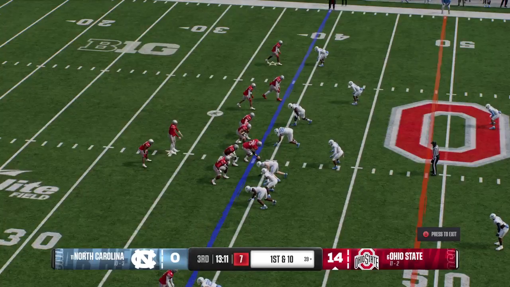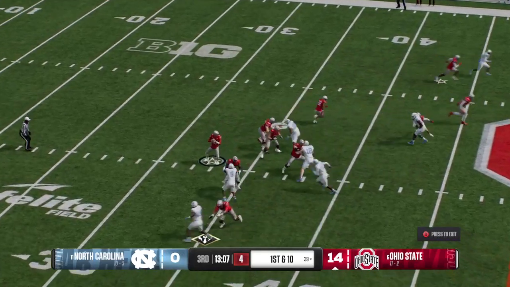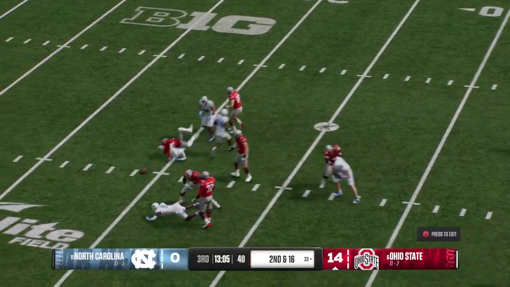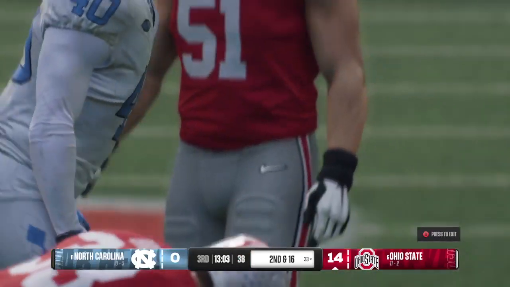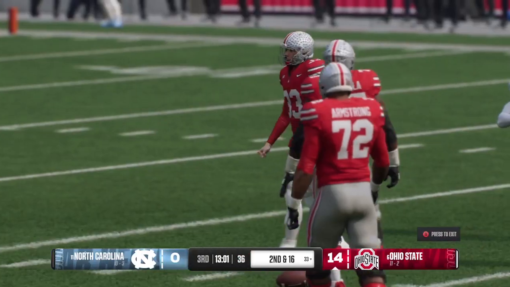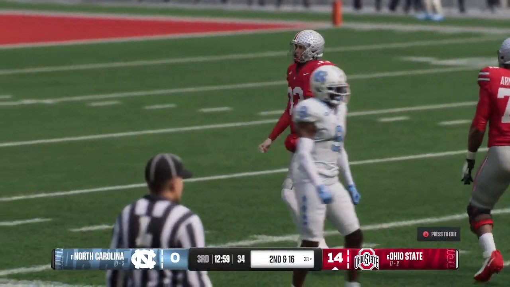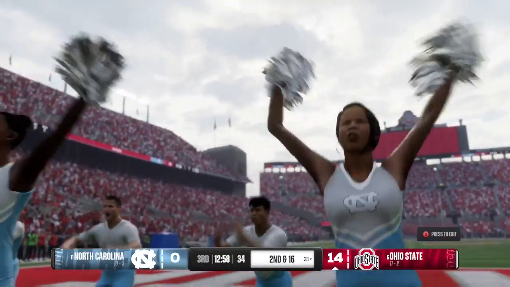A new set of downs after that completion. Send the back in motion, looking to throw it on first down. Cannot escape, and down he goes. This middle linebacker can play all over the field. That time they bring him in the blitz, and he gets home.